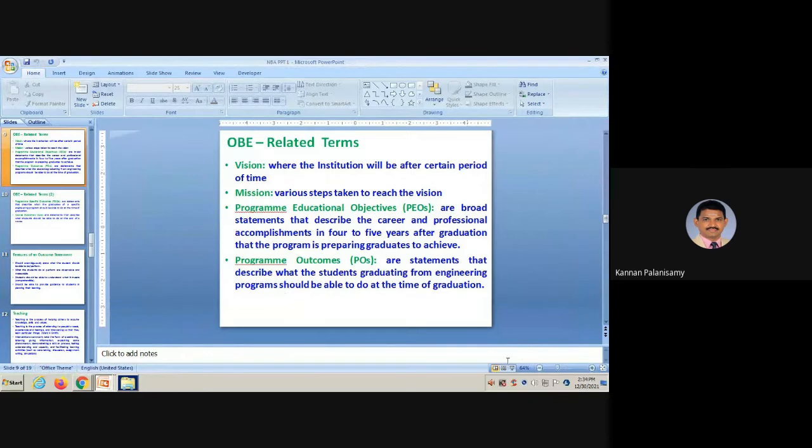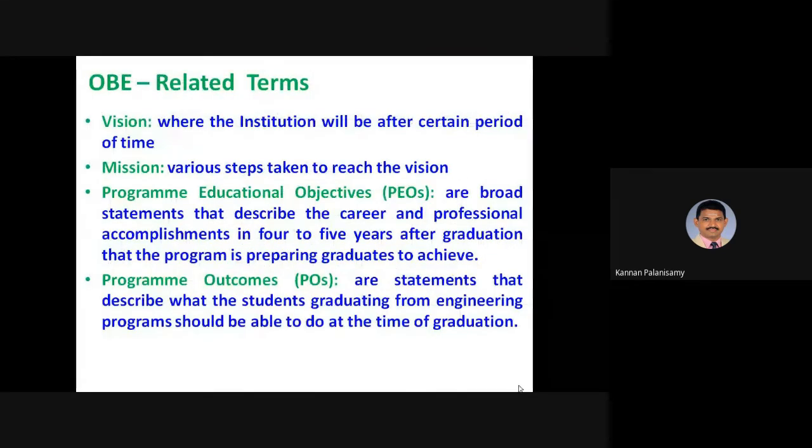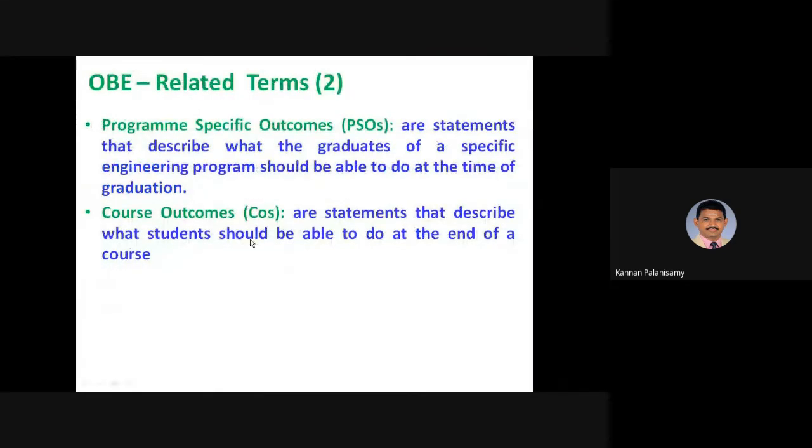And the next one is program specific outcomes. This is also important, but it is defined by the department. Actually, 2 or 3 program specific outcomes will be there. For example, if 2 colleges are both offering electrical engineering, but one college has some industry nearby, or is surrounded by electrical industries.